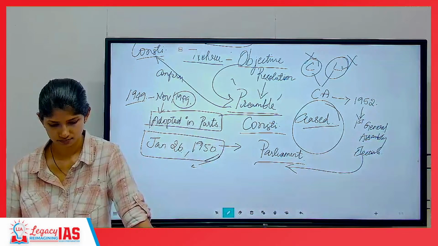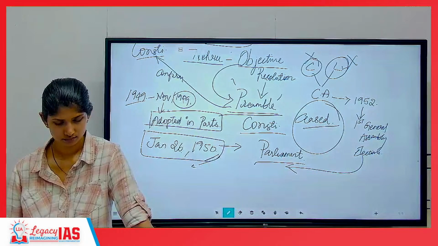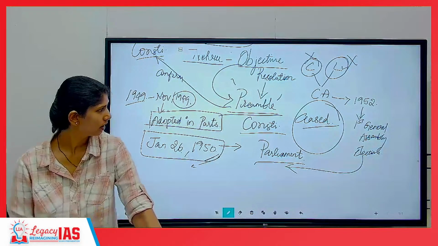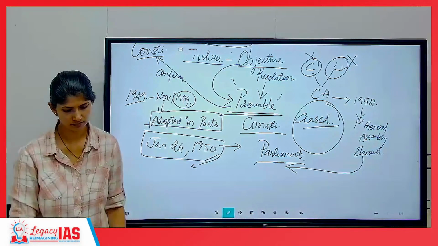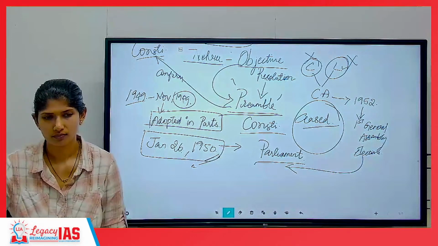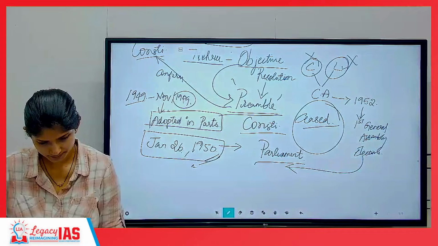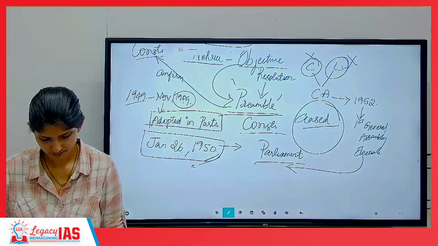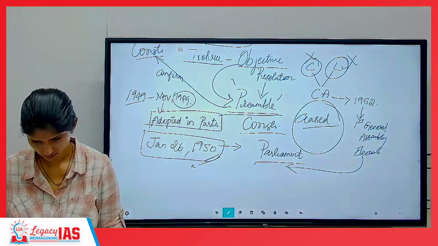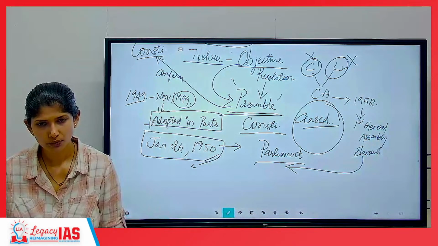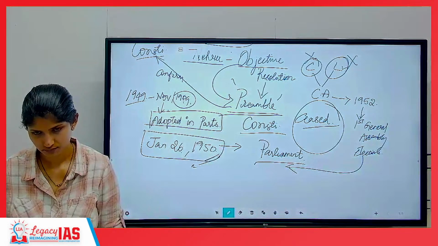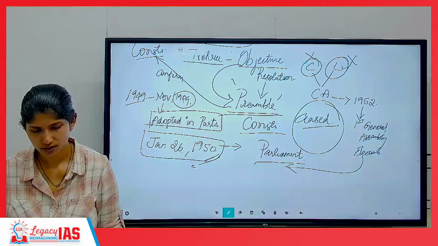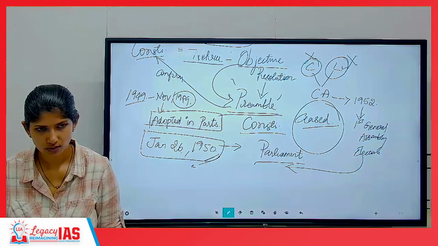Constituent Assembly continued to function even though constitution making process ended. Full stop. Why?